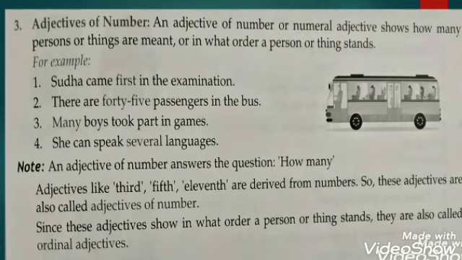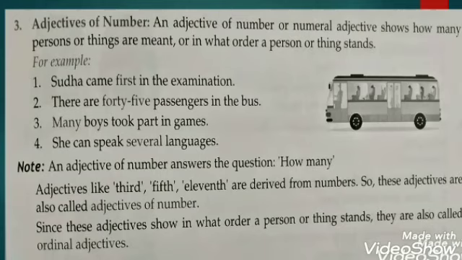That cannot be counted means, for example, some milk. You cannot count it. But adjectives of number refer to something that can be counted, even if it is an indefinite amount in the sentence. Like for example, some crackers. You can definitely count the number of crackers, but you cannot count some milk.